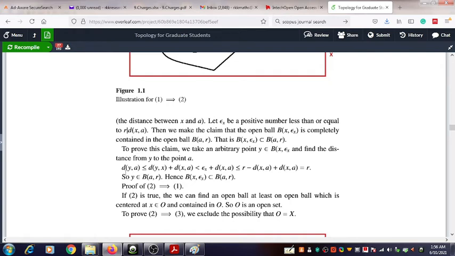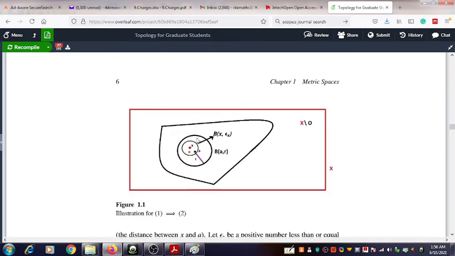For that we can use that known fact. We can begin the step: the distance between y and a, d(y, a), is less than or equal to, using the third point.